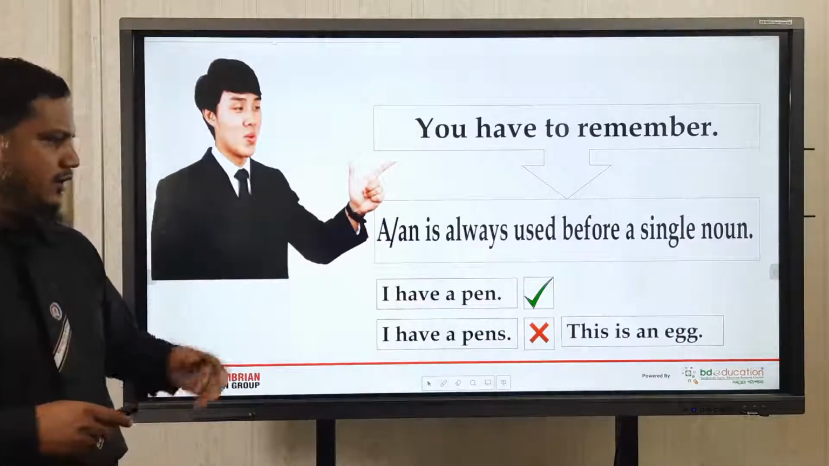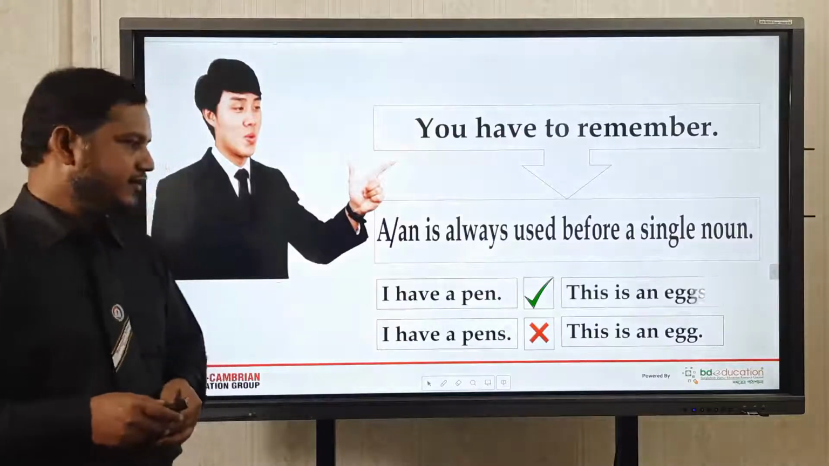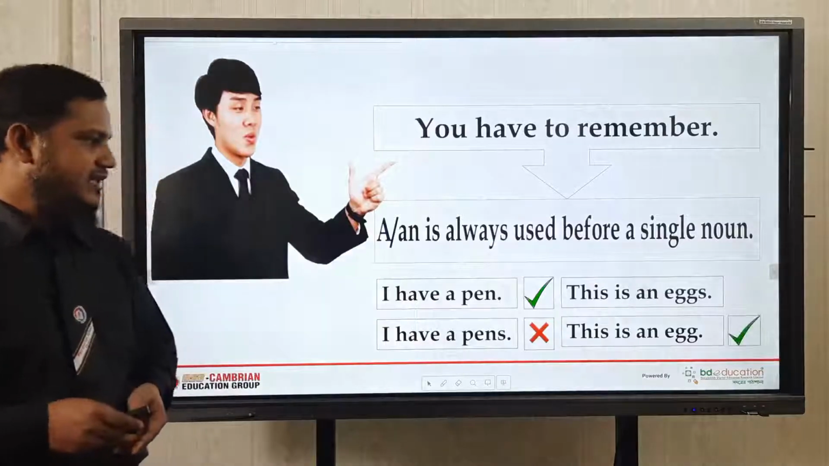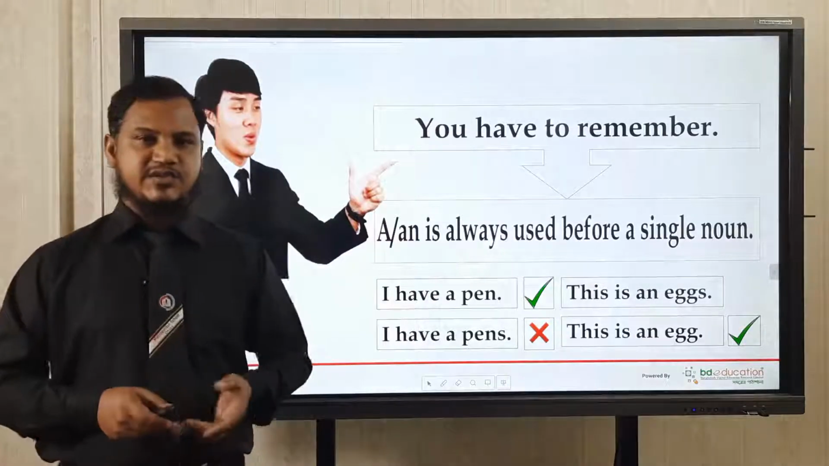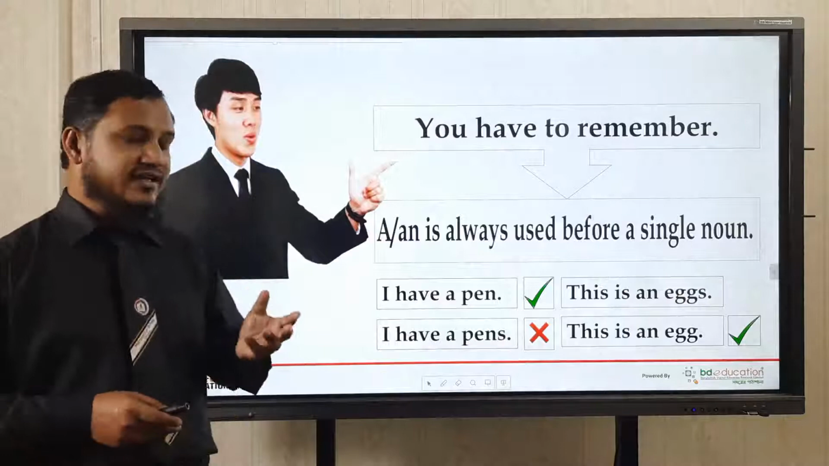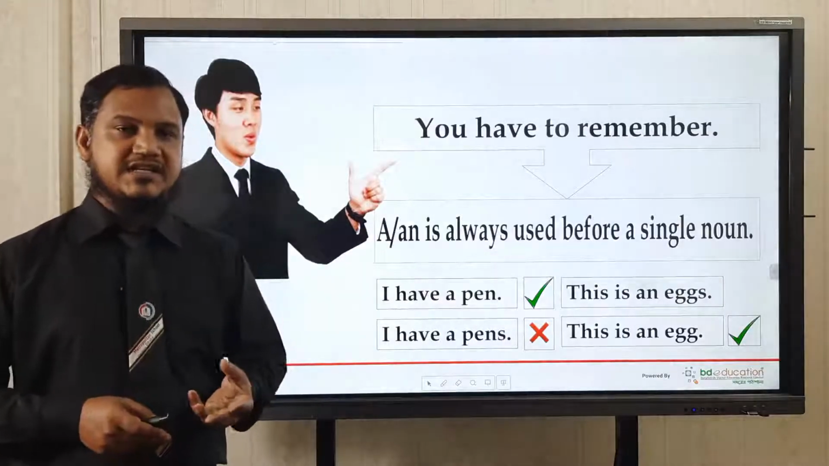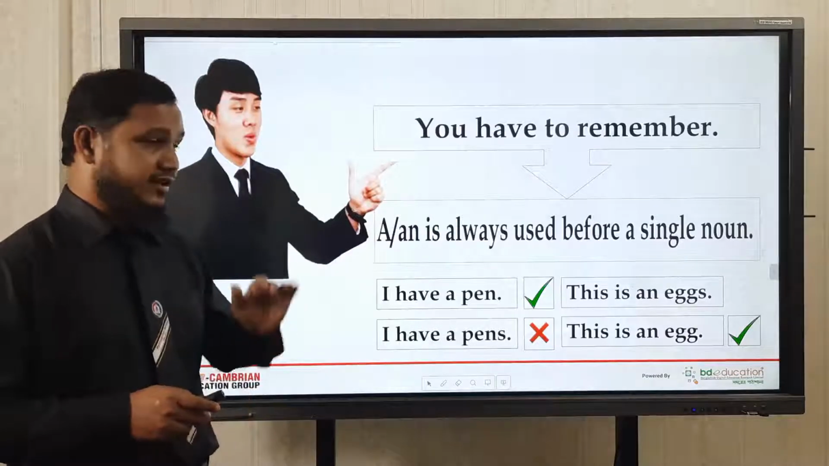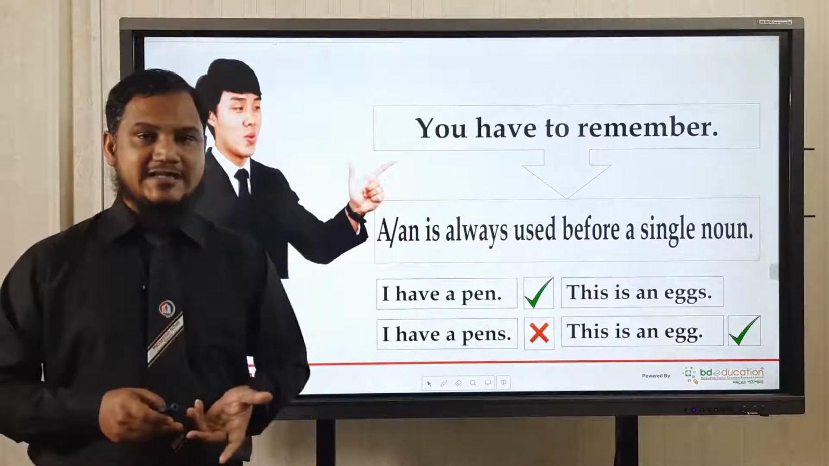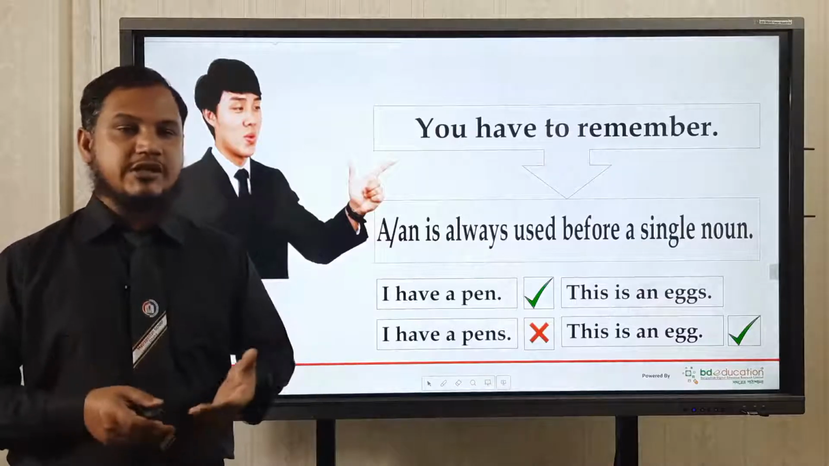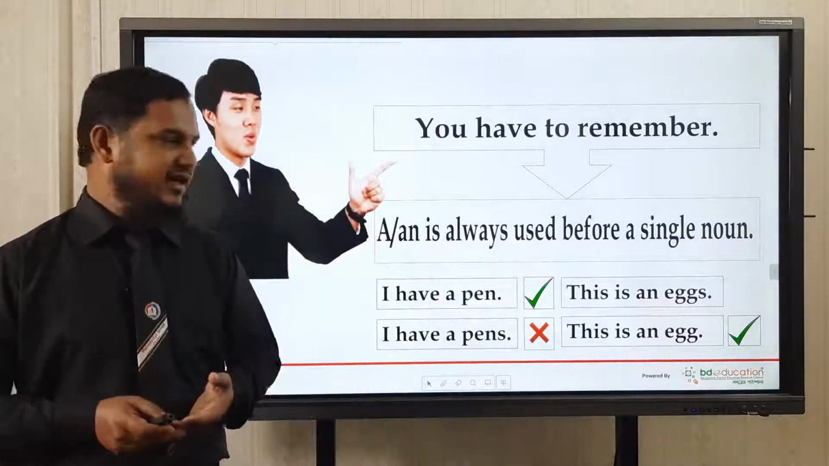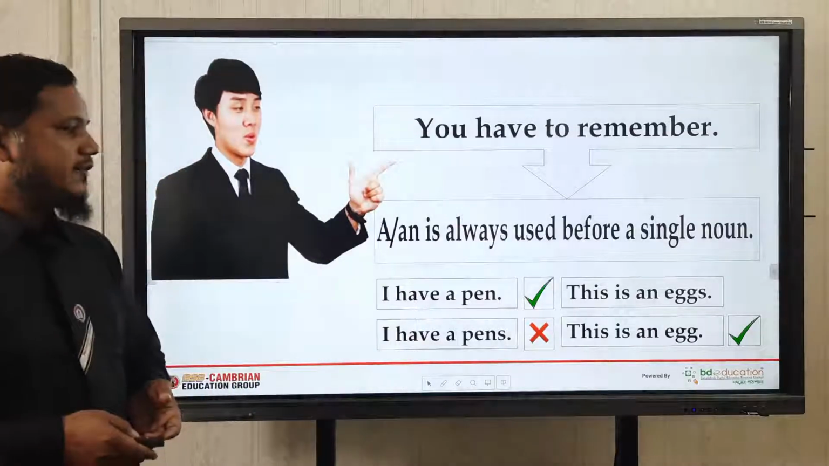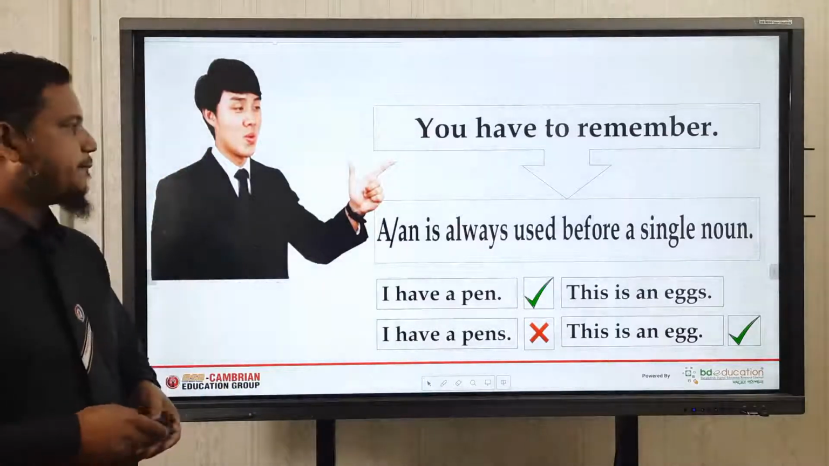Okay, look, this is an egg. Another sentence, this is an eggs. Which one is correct? Look at this. This is an egg. This is a correct sentence because egg is singular. That means it refers to only one egg. But in the other sentence, eggs means more than one. So you cannot say this is an eggs. Rather, you should say these are eggs. Yes, students, I think all of you have understood this very carefully.